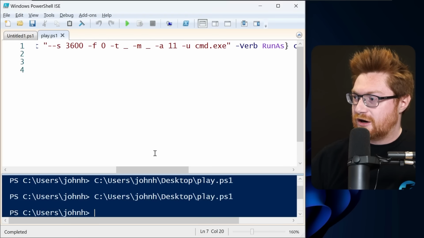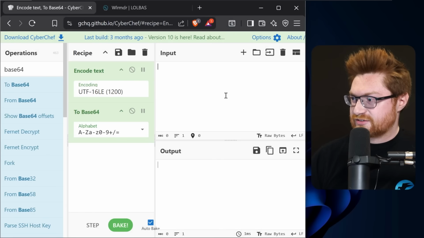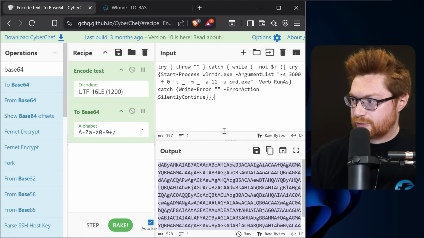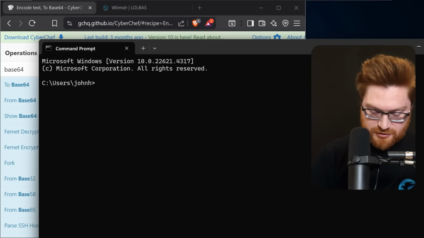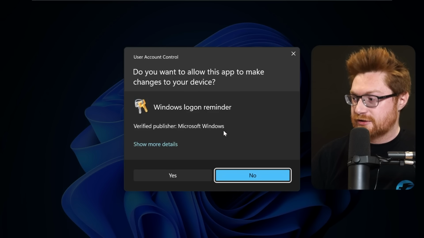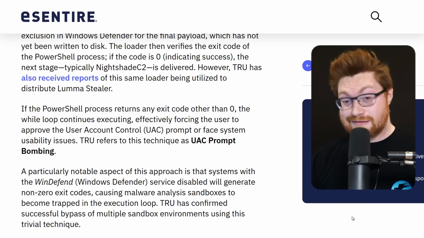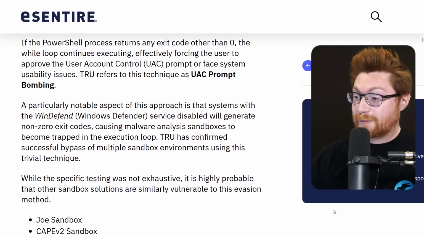Small, cutesy little harness, but I like that trick, not gonna lie to you. Let me slap that into CyberChef so we get our base64 syntax, and then from even a command prompt, can we run powershell -e with that payload here? Yep. So we did it. We made our own little UAC prompt bombing technique in pure PowerShell.